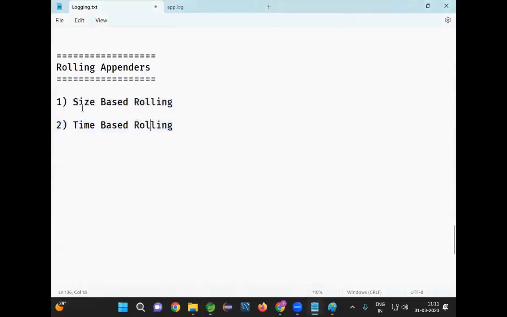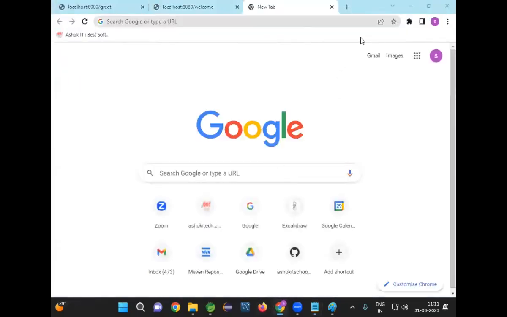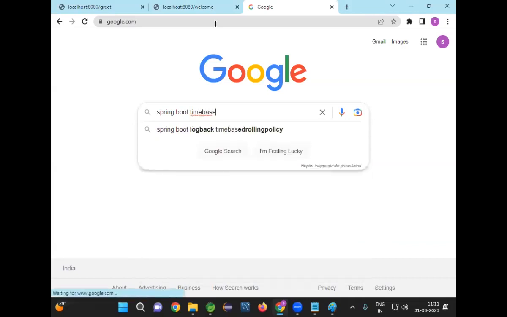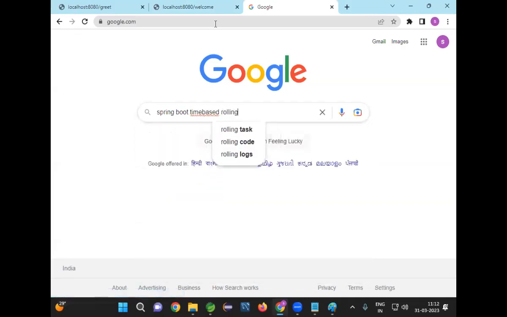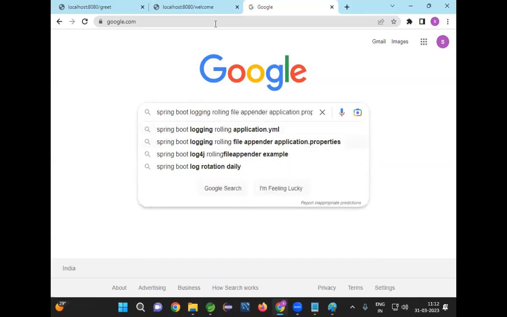Now, how many types of rolling policies are available? Size-based rolling is available and time-based rolling is also available. You can simply Google it. Spring Boot. Now, you can simply Google time-based or size-based rolling in Spring Boot. Spring Boot logging, rolling with the file appender, log rotation daily. What is the meaning of log rotation daily? Every day, a new log file will be created.